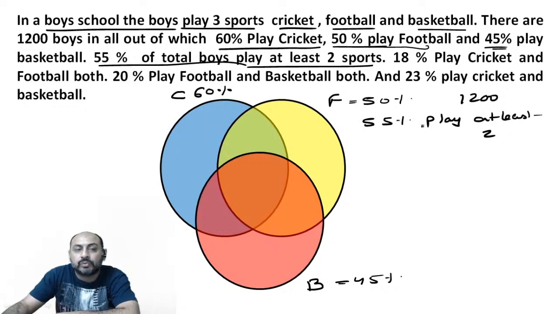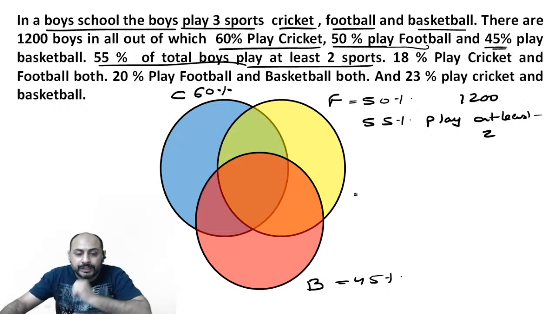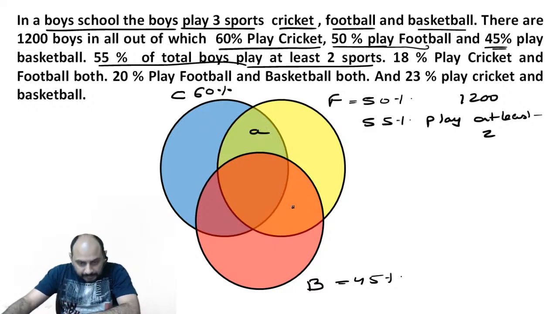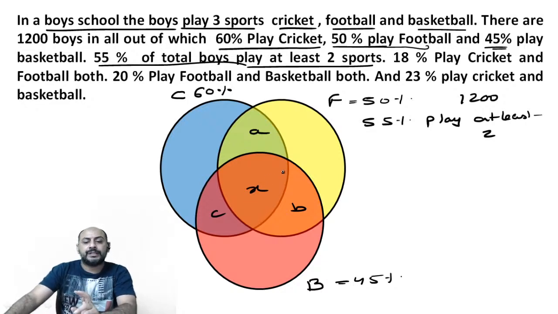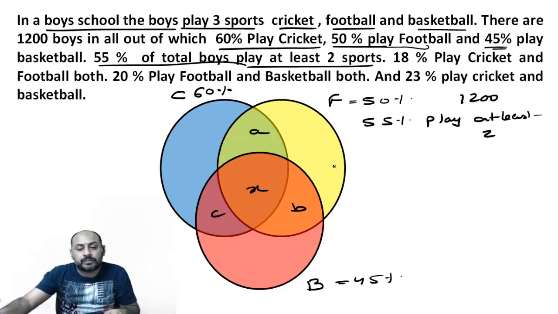So what do you mean by at least two sports? Let us call these portions A, B, C, and X. X is the percentage of students playing cricket, football and basketball, all three sports.